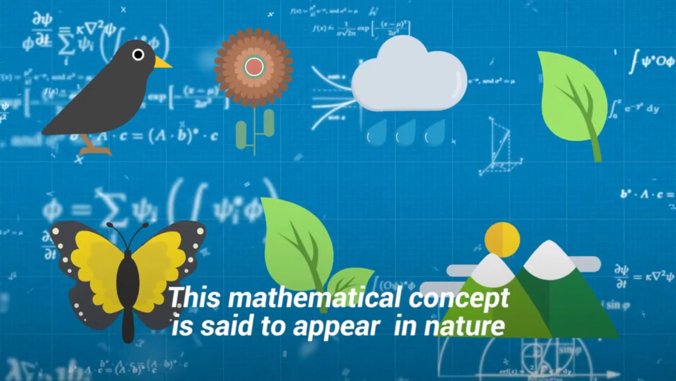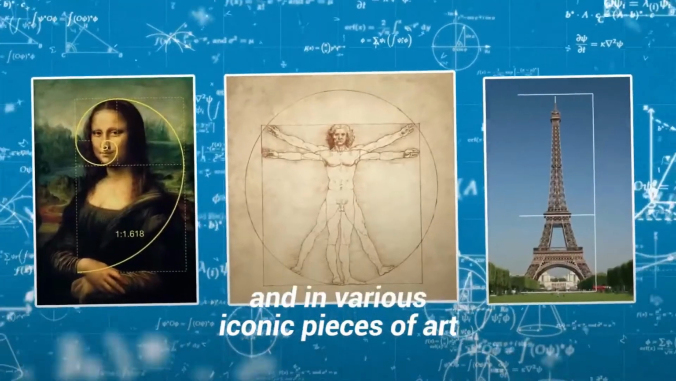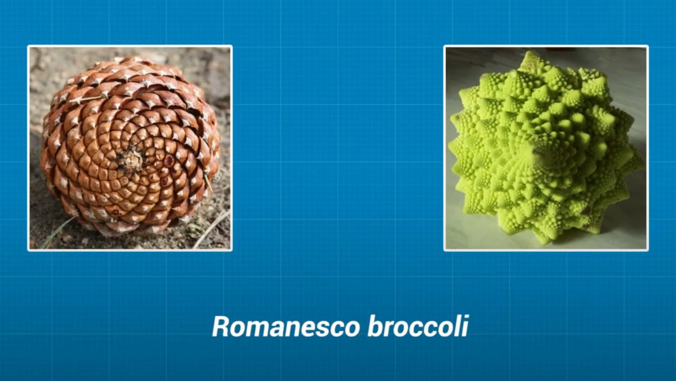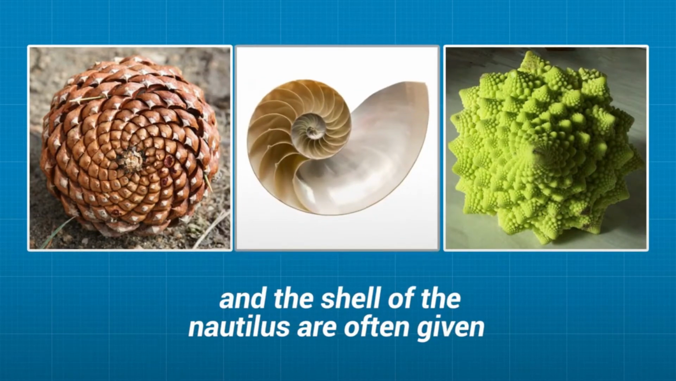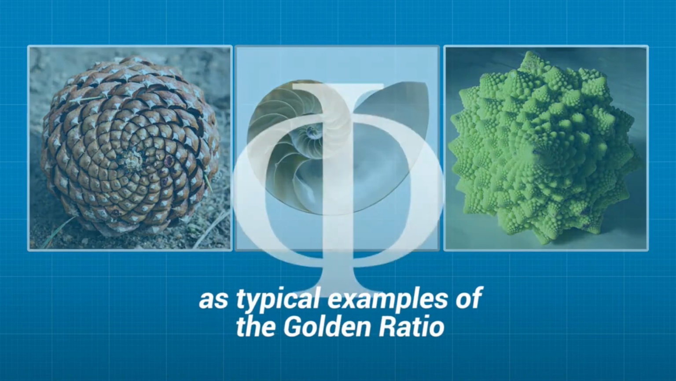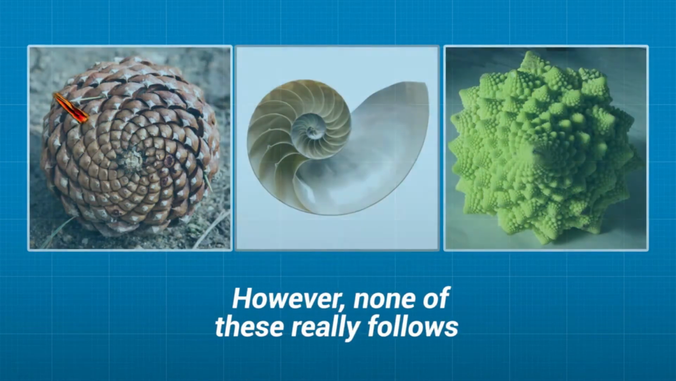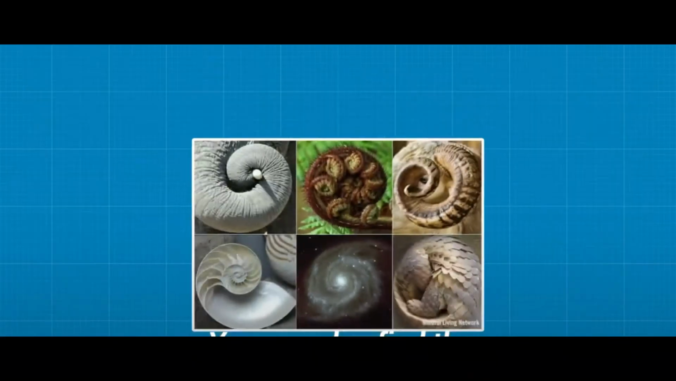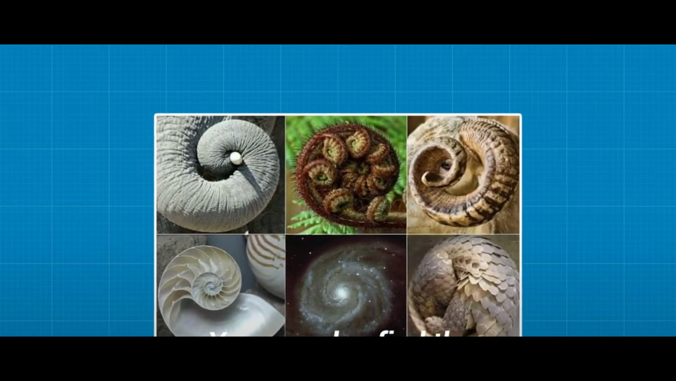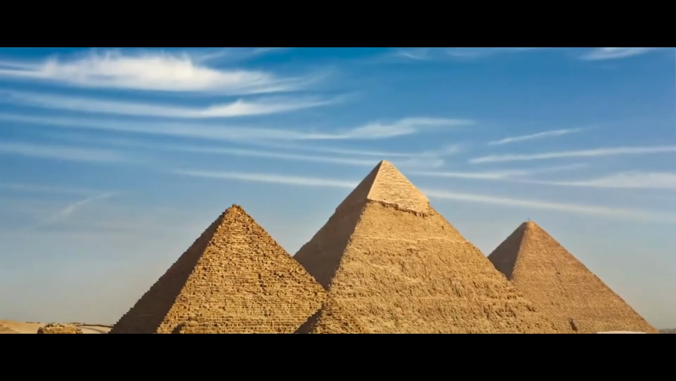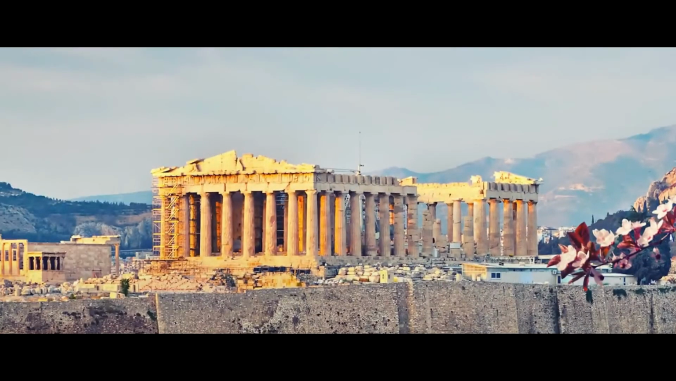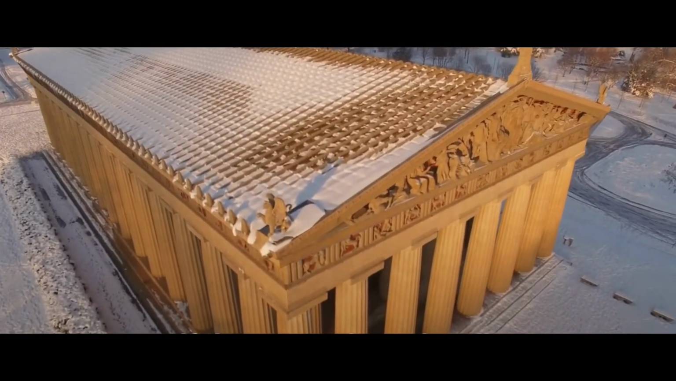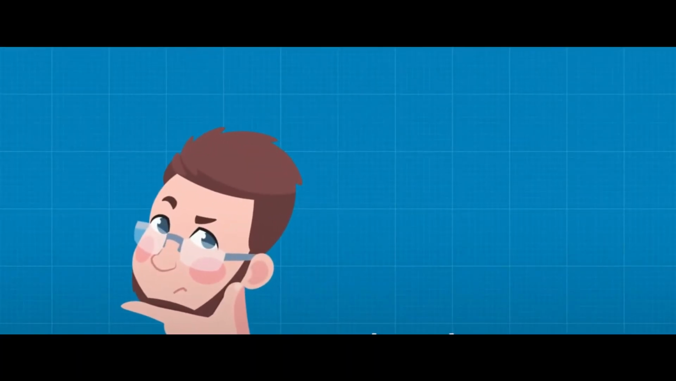Now the interesting thing is that this mathematical concept appears in nature and in various iconic pieces of art. For example, the shape of the pine cone, the Romanesco broccoli, and the shell of the Nautilus can be given as typical examples of the golden ratio. However, none of these actually follow the proportions of the golden ratio, but nothing is perfect. Here are some other examples of the golden ratio. It is also used in the construction of some architectural wonders like the pyramid at Giza and the Parthenon at Greece.